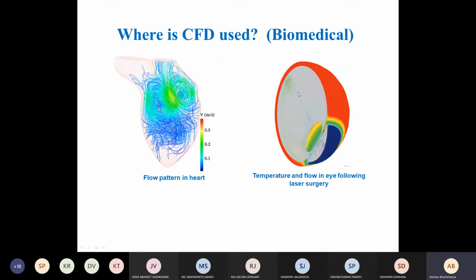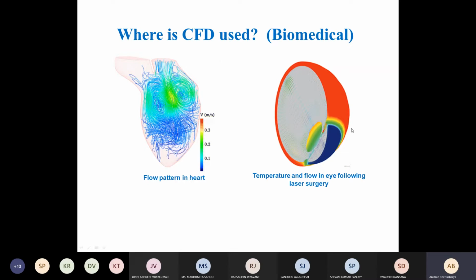There are hundreds of applications in biomedical, so I cannot count them all here. But once you read through, you will find very interesting areas. If you are interested in research in future, very interesting areas are there. And nowadays, even companies are working on it. There are a lot of biomedical companies which put a lot of emphasis on R&D, and they use CFD tools for solving this type of problem.